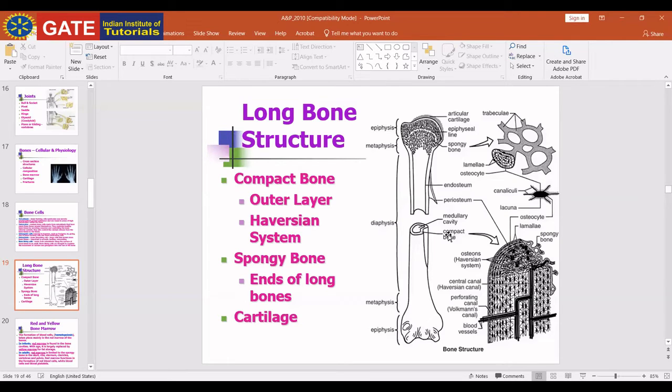Osteoblast: B for blast, B for formation. Just remember, bone formation cells. Osteocytes maintain mineral concentration. And osteoclast is the bone breaking cell. Just remember, bone resorption.